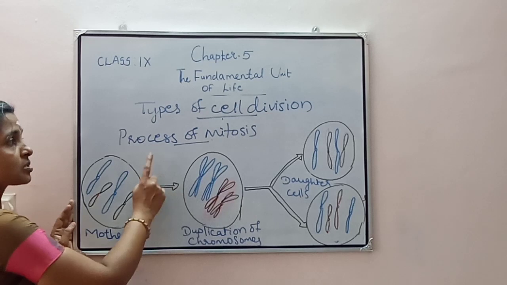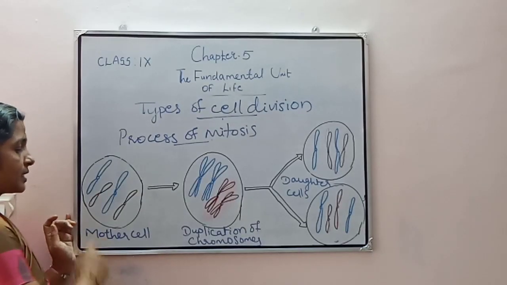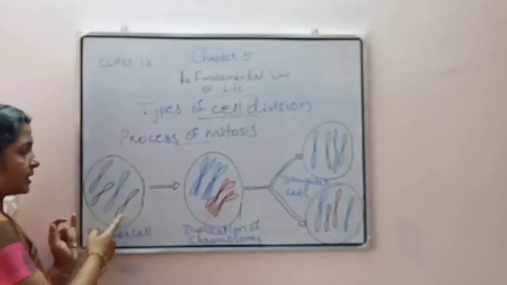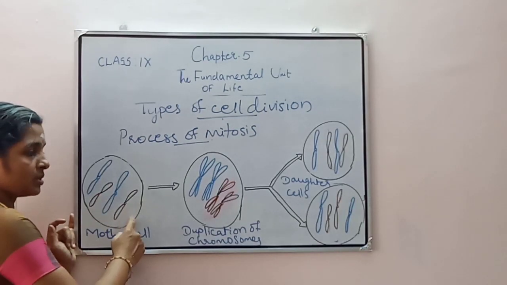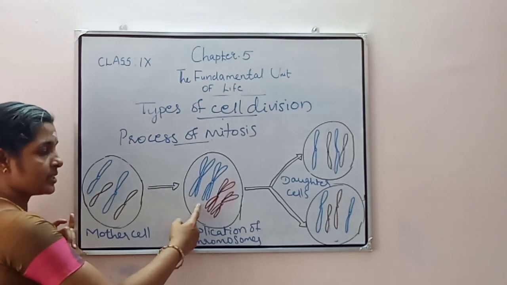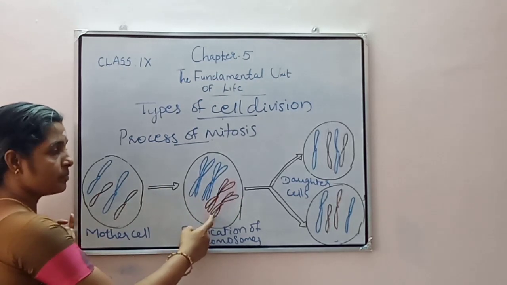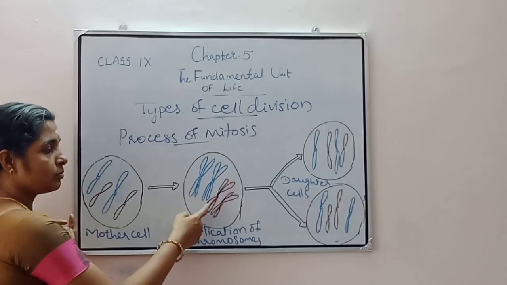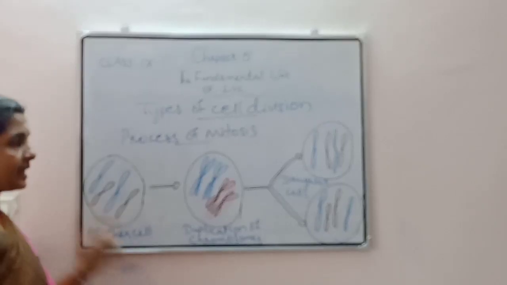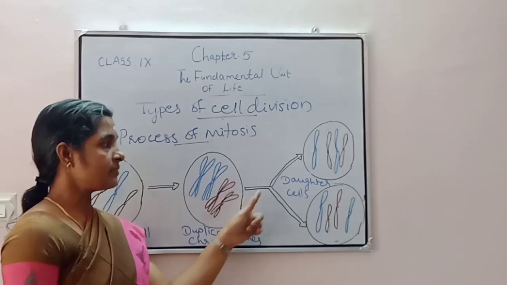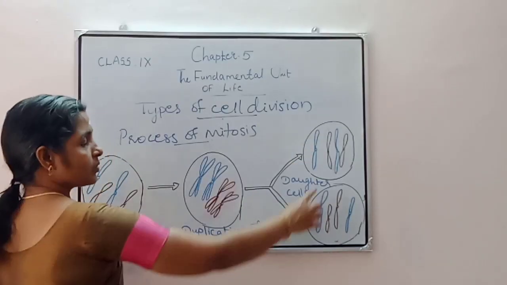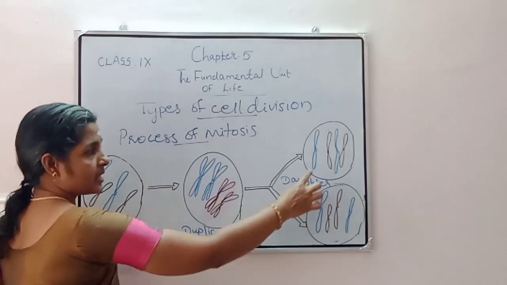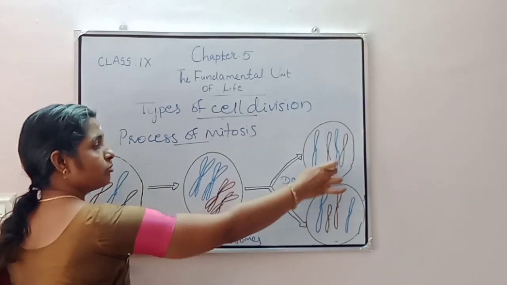Once again, the process of mitosis. Here you can see that in the mother cell, 4 chromosomes are present. Then these chromosomes duplicate, that is, the number of chromosomes duplicates. Now it becomes 1, 2, 3, 4, 5, 6, 7, 8. Then again the cell divides into 2, but the number of chromosomes becomes again the same as that of the mother cell. Here you can see a cell with 4 chromosomes.